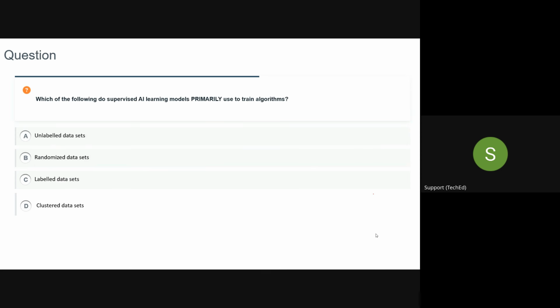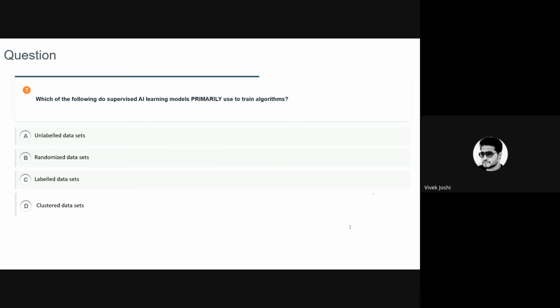Now, an easy one for you guys. Tell me the answer. Which of the following do supervised AI learning? I think it is C, labeled data sets. Okay. And why C, guys?